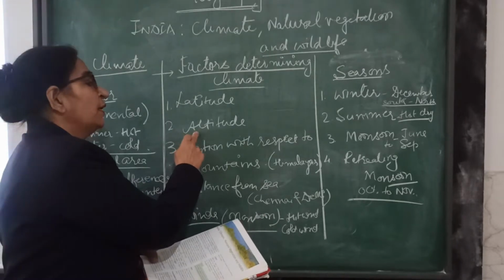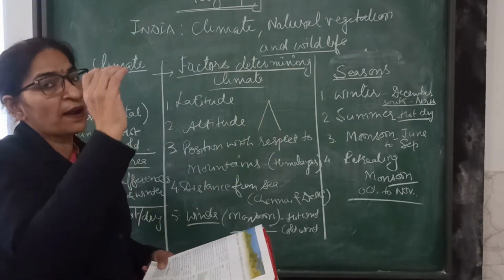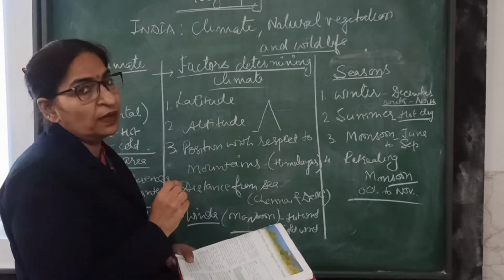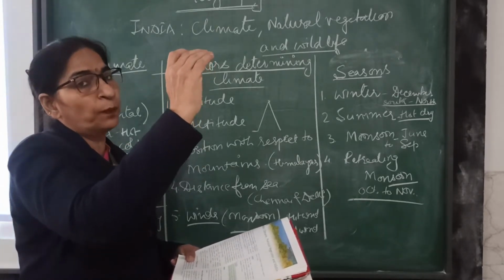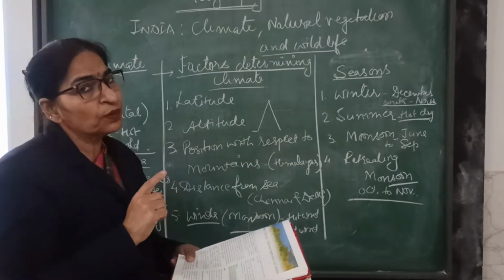Next we go with altitude. Altitude means the height of a place. If it is at height, that means the temperature is low. On the bottom part of the area, the temperature is high. As we go to the top of the places, that means the altitude is high, and the temperature becomes low.